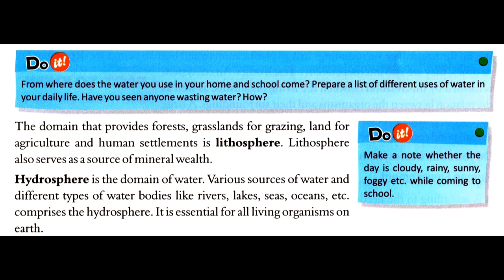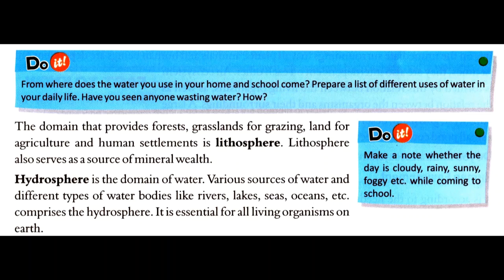Now there is another work for you. From where does the water you use in your home and school come? This is the question. Prepare a list of different uses of water in your daily life. Have you seen anyone wasting water? How?